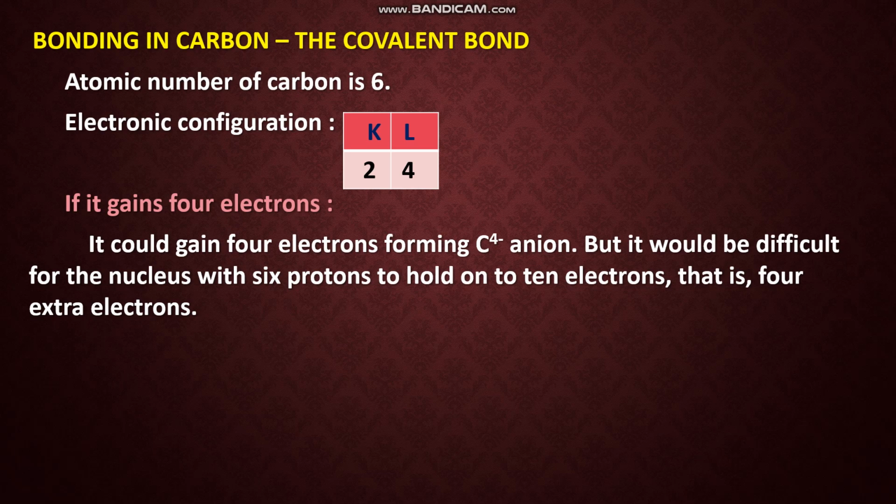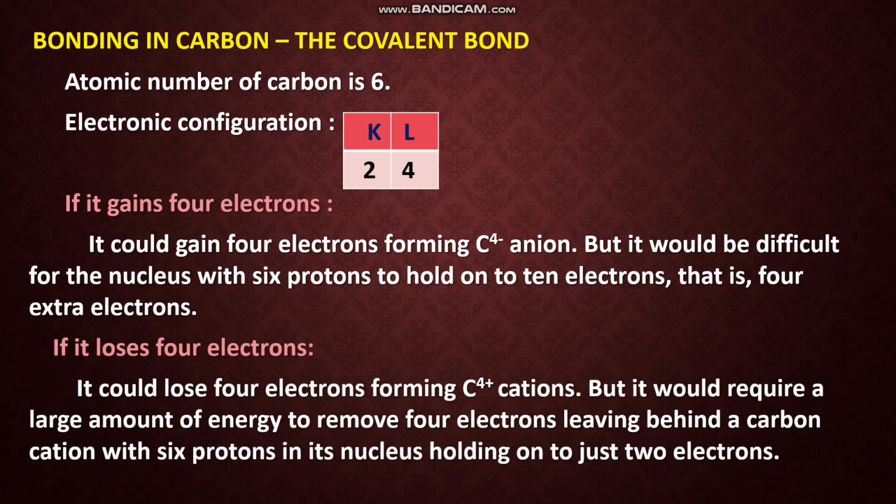Now let us see, if it is losing 4 electrons, what is the problem? We know that to remove an electron from a neutral atom, it requires energy, because the positively charged nucleus attracts the negatively charged electron. To overcome this attraction, removing one electron requires a lot of energy. So removing 4 electrons means more energy is required. So that also is not possible.